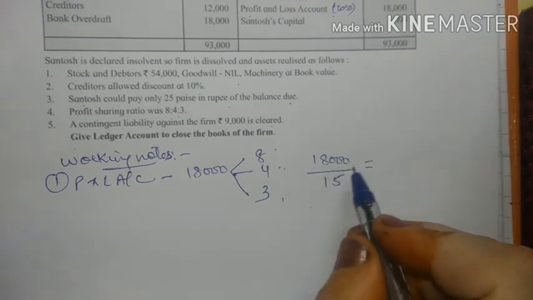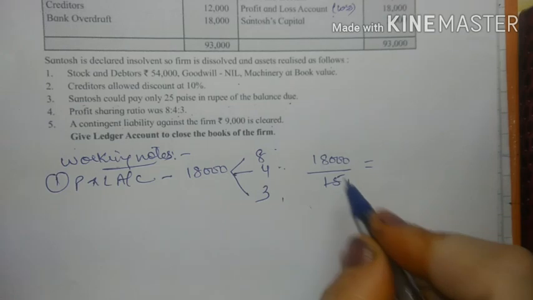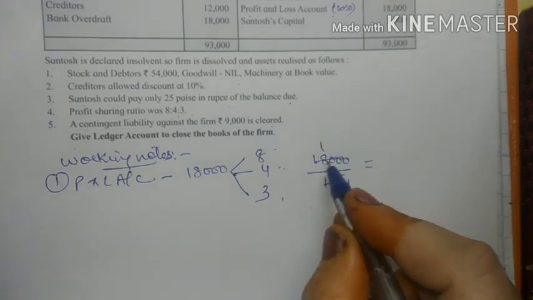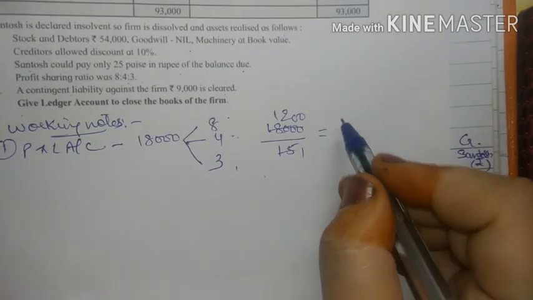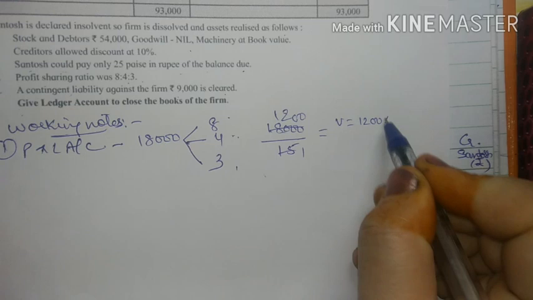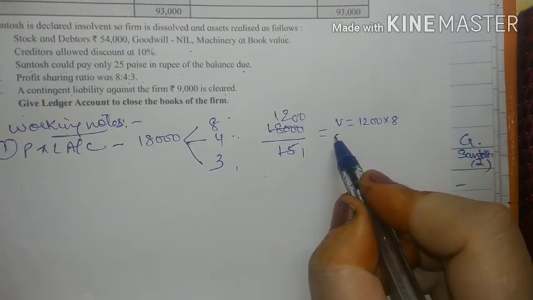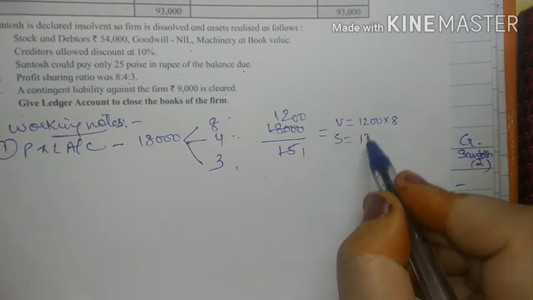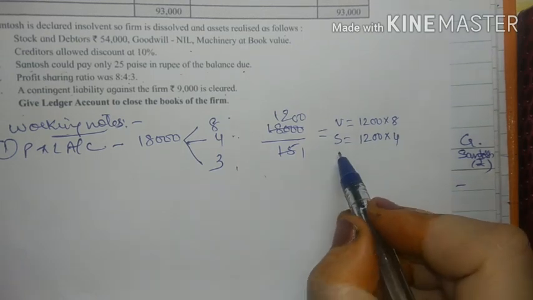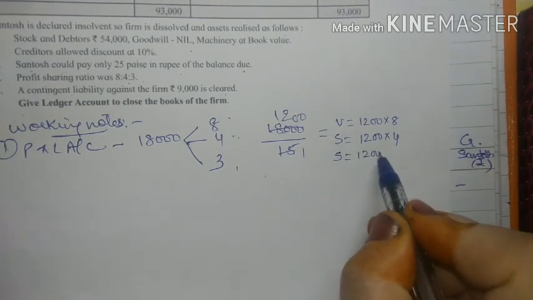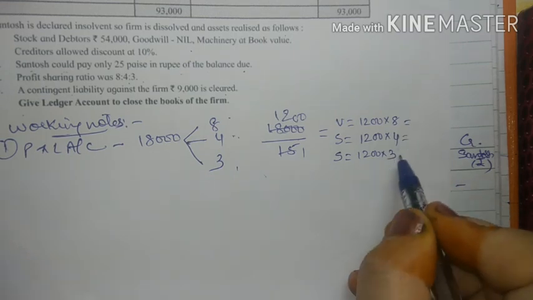So when 18,000 is divided by 15, it comes to 1200. For Vaibhav it will be 1200 into 8, for Sanjay 1200 into 4, and for Santosh 1200 into 3.